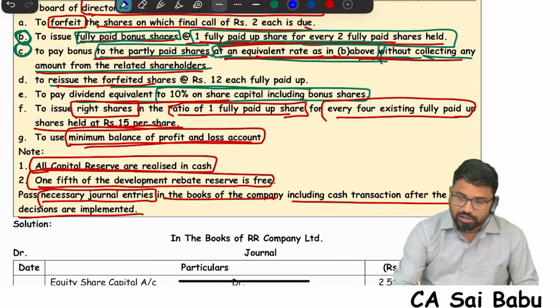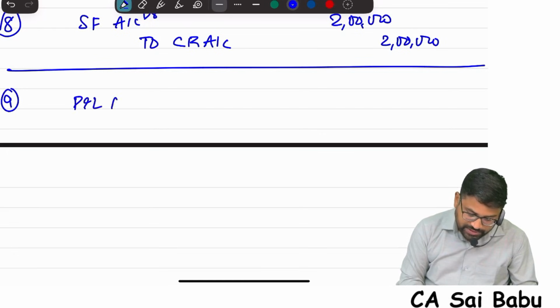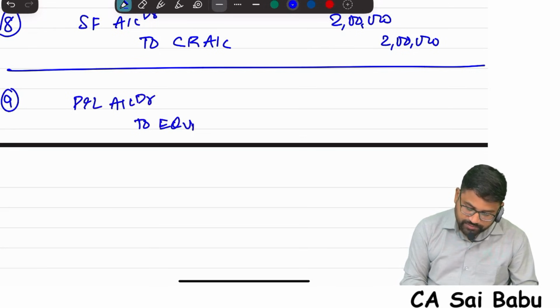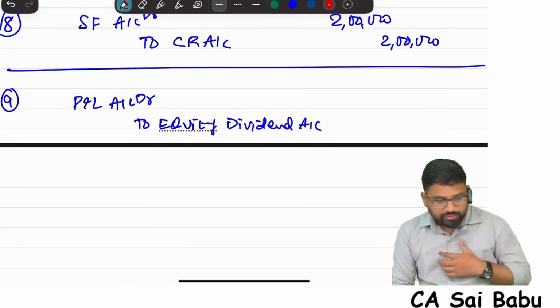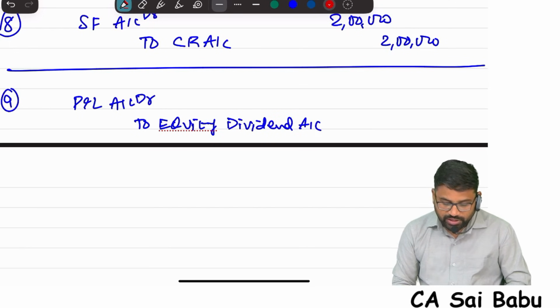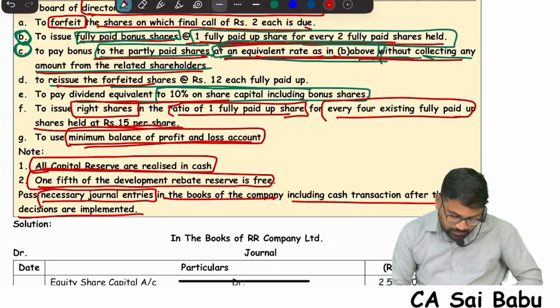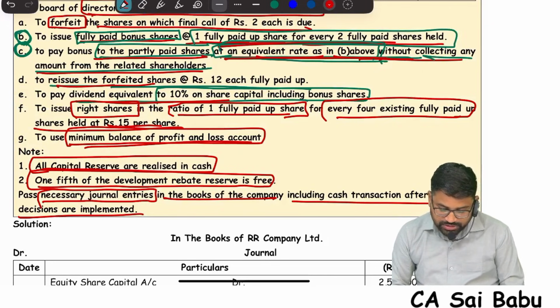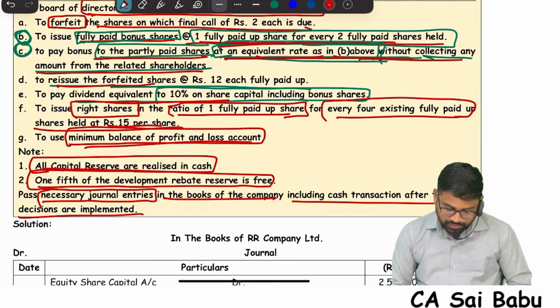First of all, whenever a company gives a dividend, it will be given from profits. So P&L account debit to equity dividend. This is the entry: P&L account debit to dividend account. So tell me how much dividend will be given. 10% on share capital including bonus shares. We need to give dividend including bonus shares.